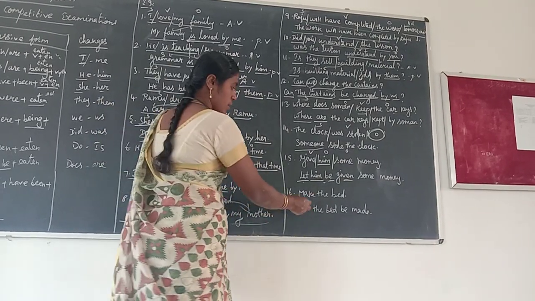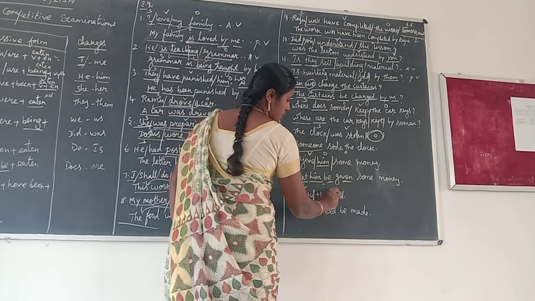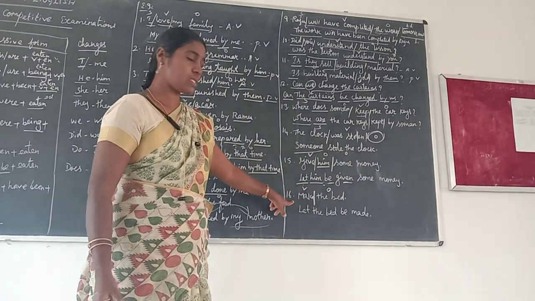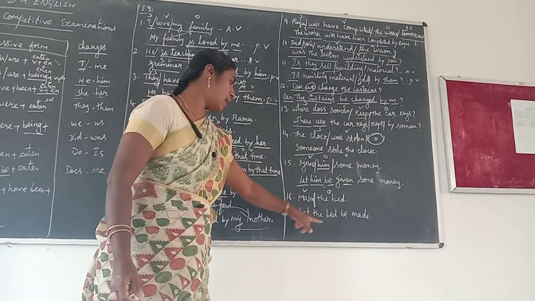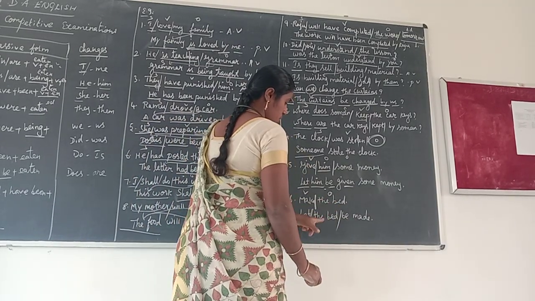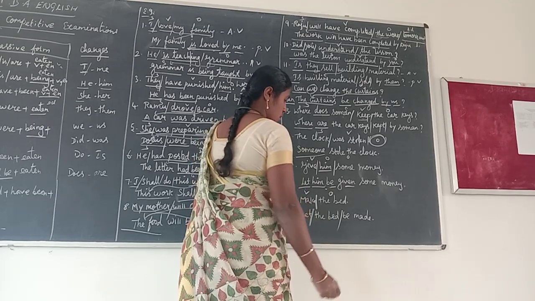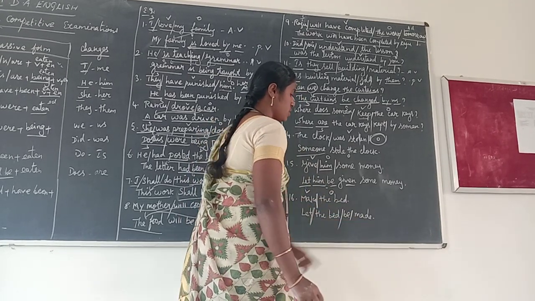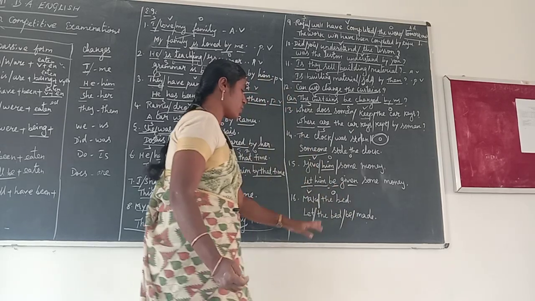Last one is also the same. Make is the verb, the bed is the object. Here also you don't have a subject, so you use let. The bed, the object, comes into the subject position. Be, let be, make changes into made. When you don't have